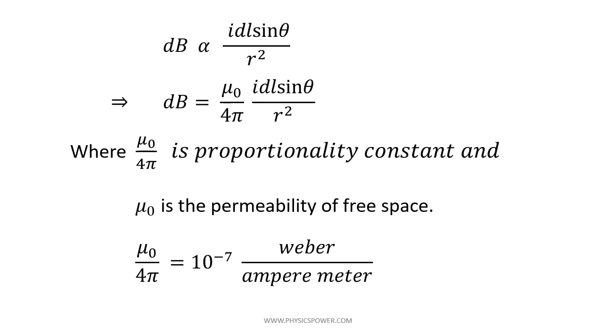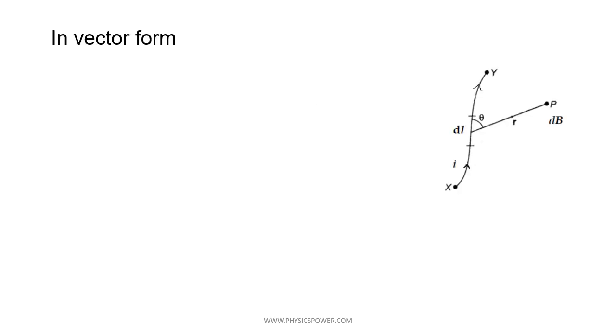The same equation we can represent in vector notation also. Magnetic field is a vector, so we can represent dB in vector form also. For that purpose they just added r cap.